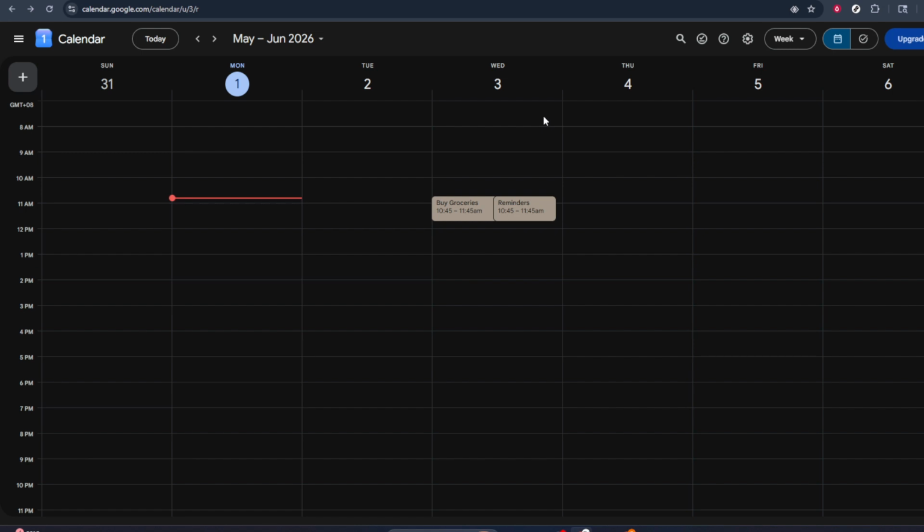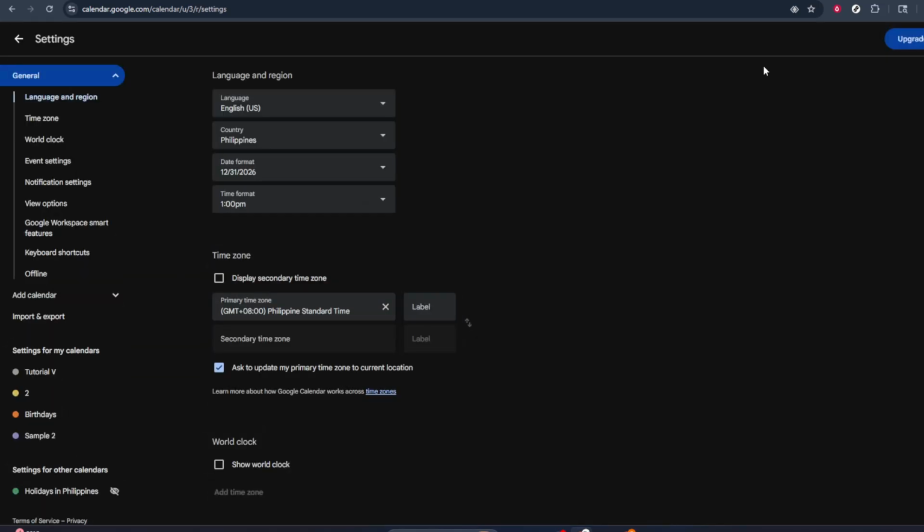Once you're on the Google Calendar page, locate the gear icon. This is typically situated at the top right corner of your screen. Click on it to access a drop-down menu. From the drop-down, select Settings. You'll be redirected to a page where a variety of customization options for your Google Calendar are displayed.